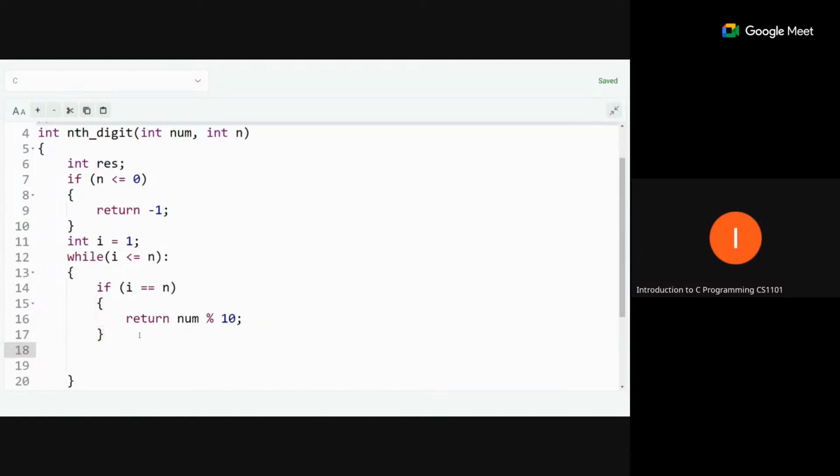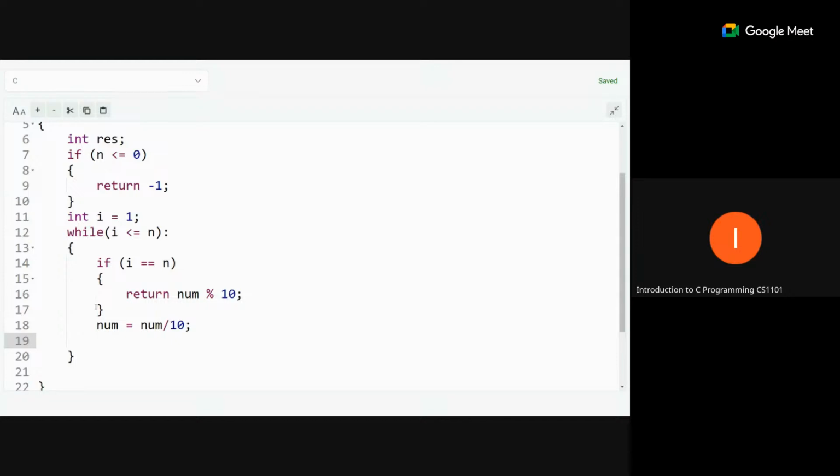Otherwise, we will update our value like this: num equal to num divided by 10. By this statement we are removing one digit from the end in each iteration. If our i is not equal to n, then we are removing one digit from the end. If i becomes equal to n, then we return the answer, which is the last digit at that point.